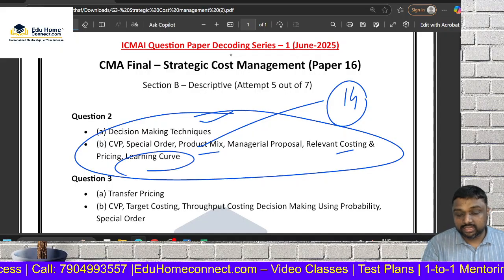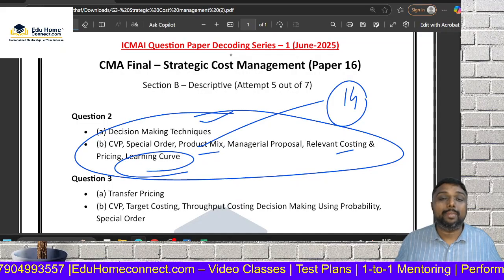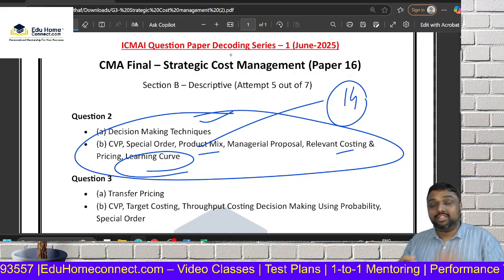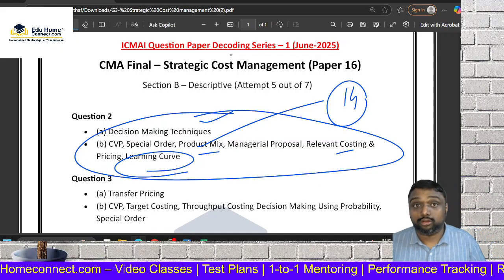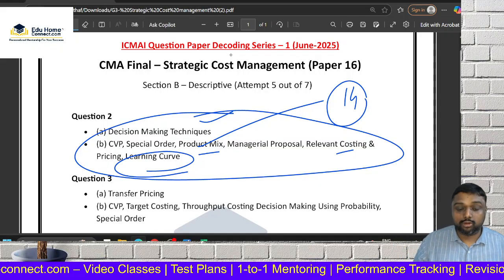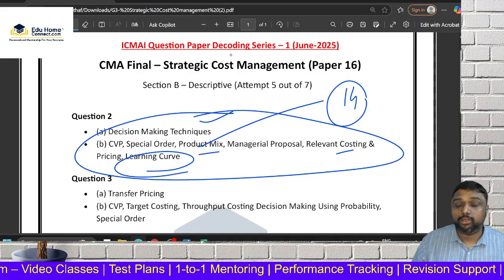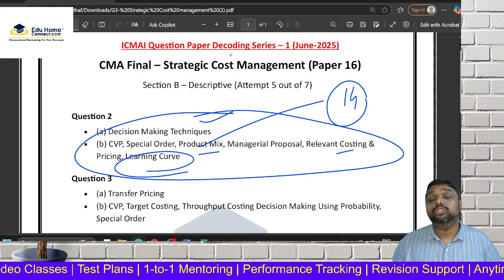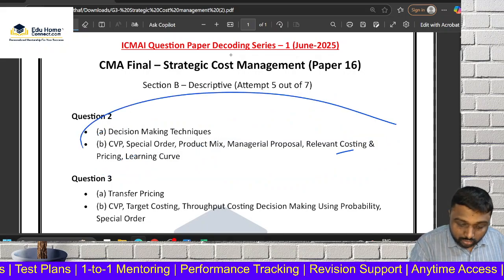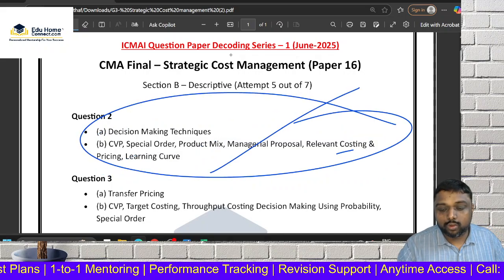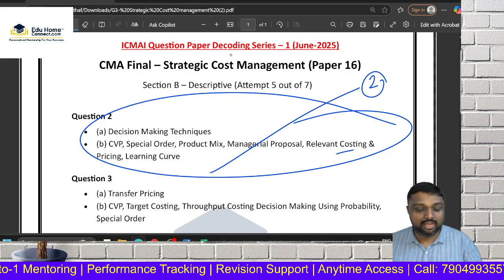The learning curve, in the sense I am telling, will come as a combined question, special order with the effect of learning. So you should learn that. So it's a 14-mark essay model question which is coming for the exam. So this is the first question you are able to attend, because I am telling you how the questions are coming in each pattern. That means if you learn all these areas, you can attend one question, 14 mark. All these areas you have to learn.